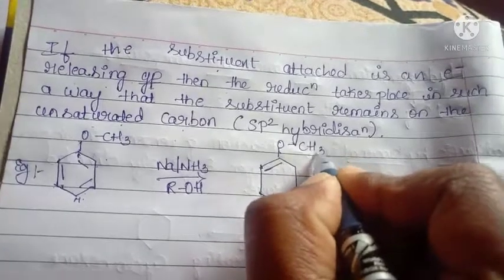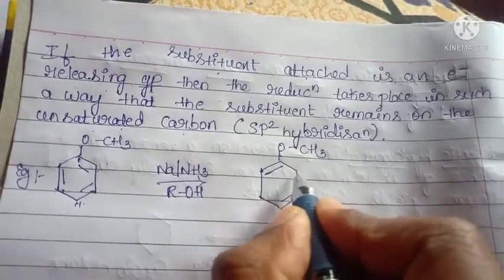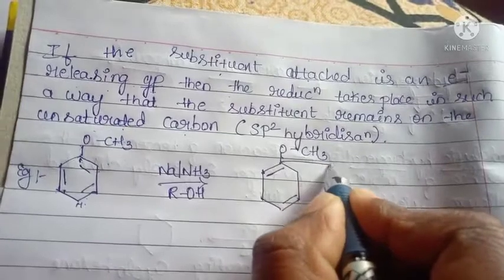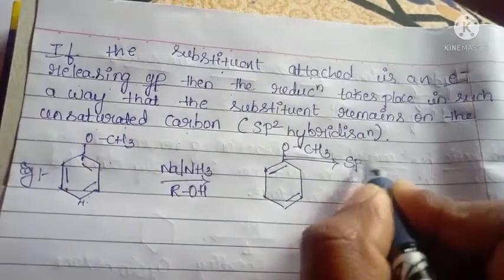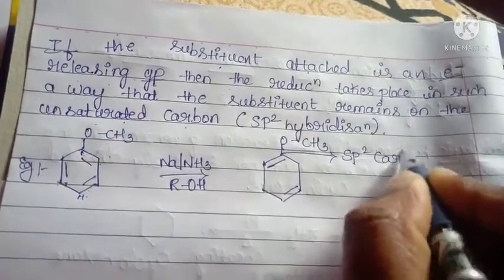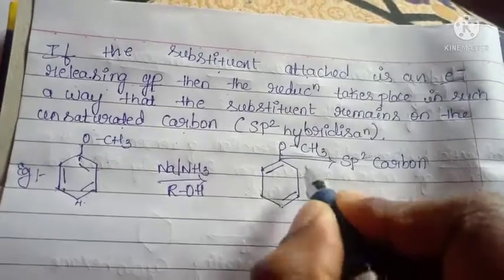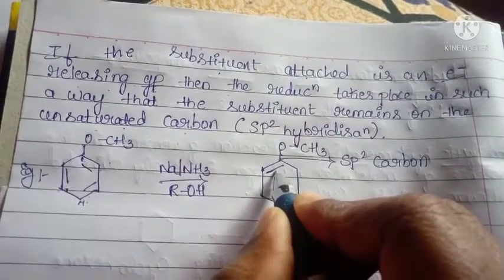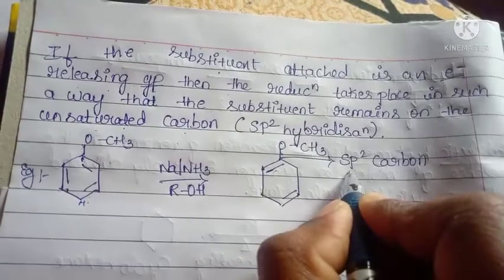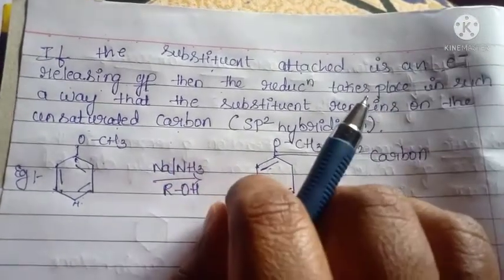Okay, this is an sp2 carbon, because this carbon has a double bond, so that's why this is an sp2 carbon. This will be called regioselectivity.